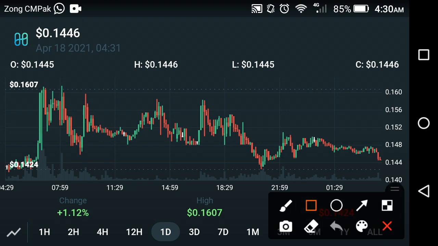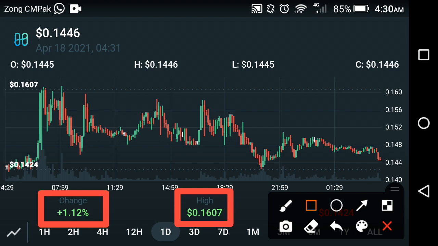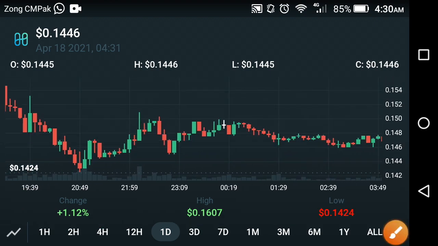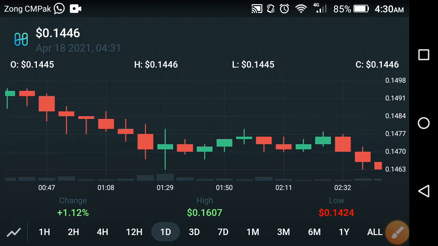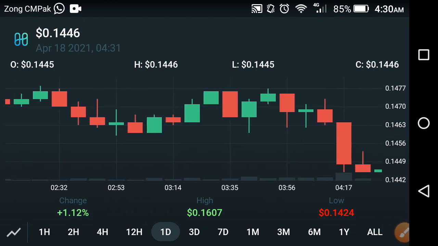The change that occurred in the Harmony coin in the last 1 day is about positive 1.12%, and the high price of Harmony coin is about 0.1607 USD in the last 1 day, friends. Absolutely a high jump occurred in the Harmony coin in the previous 1 day, friends. Now let's detect the next target of the Harmony coin. What is the change going on in Harmony coin in the coming days, friends.